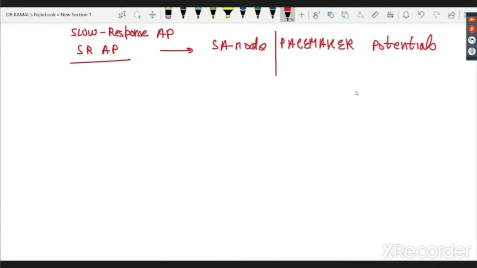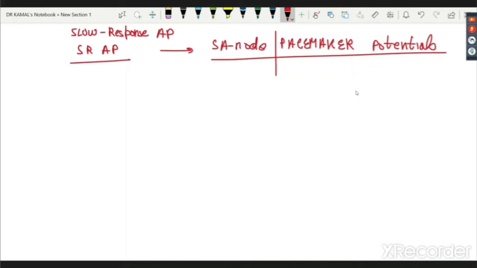Now, pacemakers have a wonderful property which we all know: they are rhythmically discharging cells. Remember, the other day I told you that the SA node discharges at a rate from 60 to 100, but most commonly the rate is between 70 to 80. It can go down to 60, maximum up to 100, and every time it is generating an impulse. So if my heart is beating 60 times in a minute, then every 1 second the SA node discharges and generates a beat, and it keeps on doing it for life. If your heart rate is 80, then maybe it will discharge every 0.75 seconds.